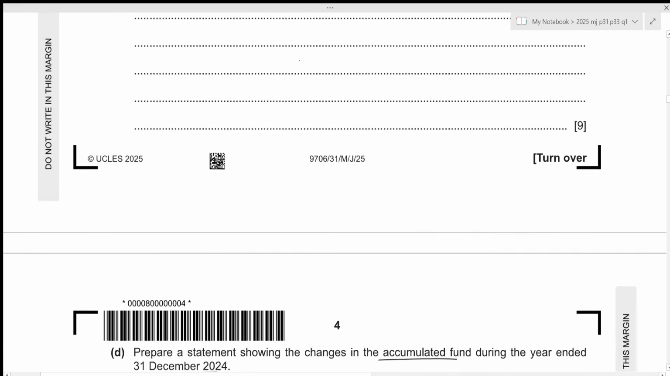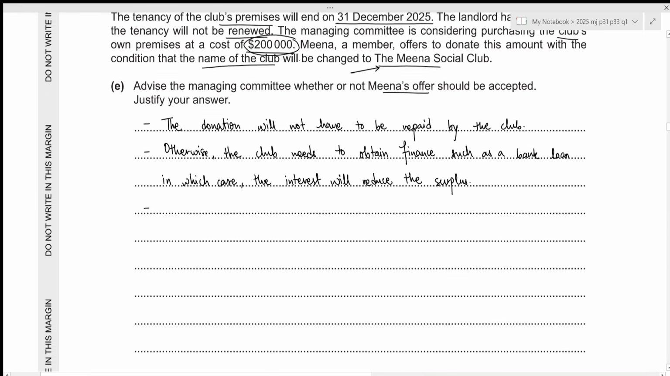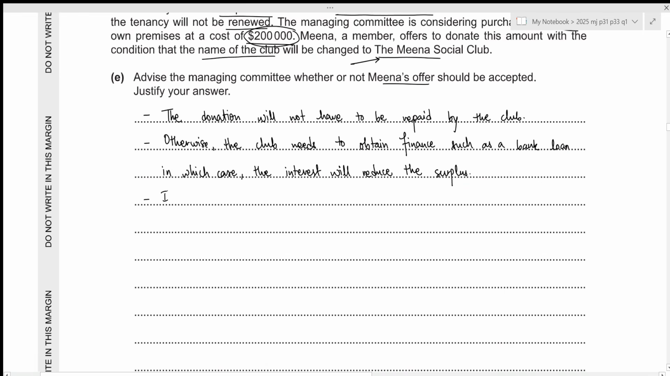Let's write it down. If the name is changed, the club will lose its identity of being a local club for the community.